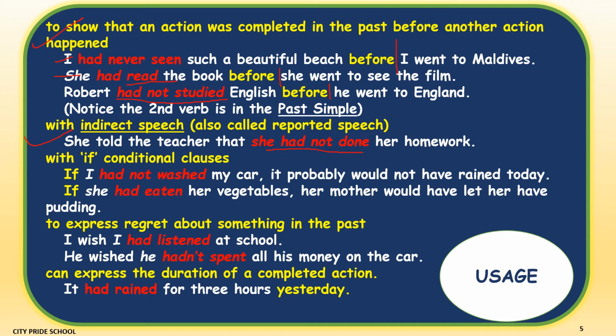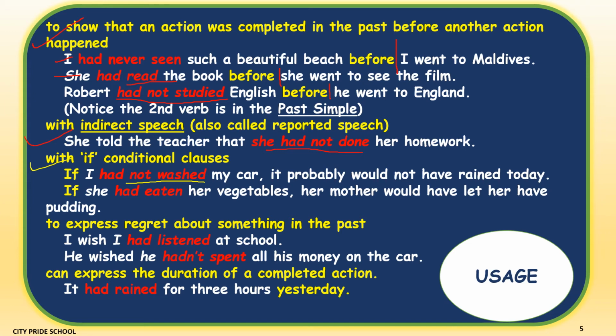So, of course, it is negative, but this action got completed before she spoke to her teacher. Then, when we are talking about conditions, for example, if I had not washed my car, it probably would not have rained. So, that means washing of the car finished before it started raining. Maybe this person is always observing that it rains after he or she has washed the car.